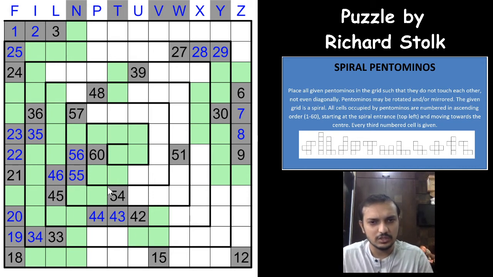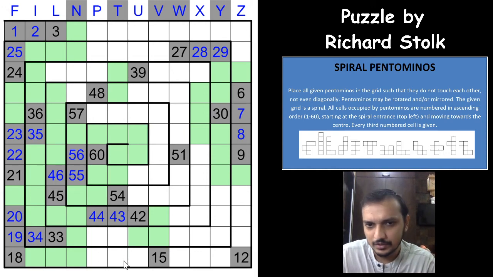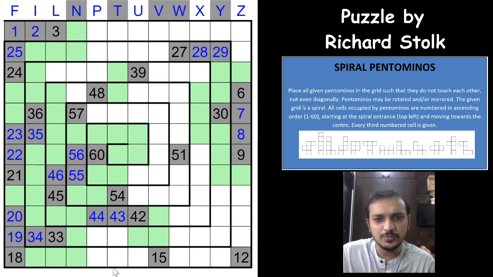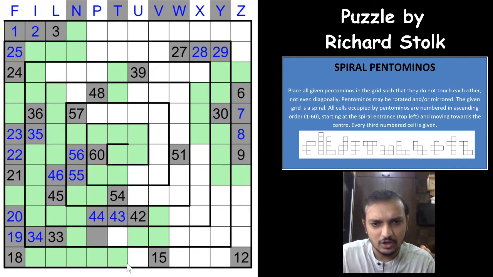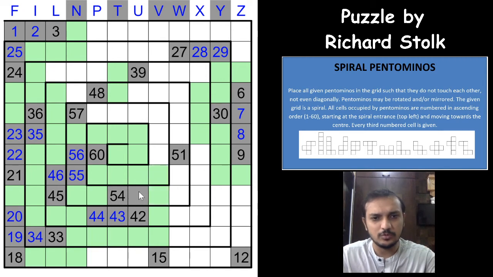That's a very good logic, because we know that between 18 and 15 you need two pentomino cells here, and of course two different pentominos cannot touch each other diagonally, and which means that if you have a pentomino cell here for this pentomino, all of these three will be eliminated, and even if you have a pentomino here, all of these two cells will be eliminated. You won't have enough pentomino cells between 15 and 18. Both are different, I mean to say both are non-pentomino cells. So now this pentomino would have to be a P pentomino. That gives you this as 53. A P pentomino is done.